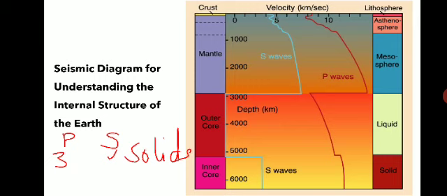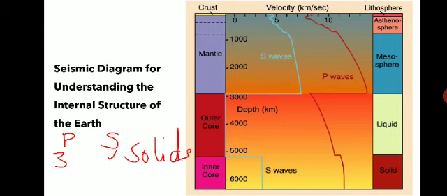If we study and understand this, we can come to know what is there inside the earth. This diagram, the velocity depth curve, gives us a generalized picture of the structure of the earth. The interpretation of this internal structure is based on the deflections and abrupt changes in the velocities of the P and S waves.